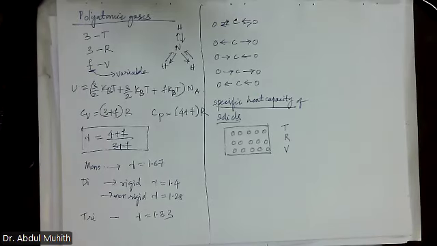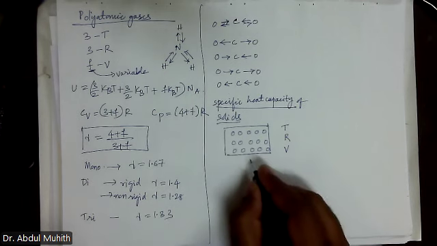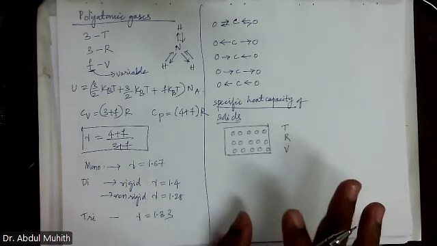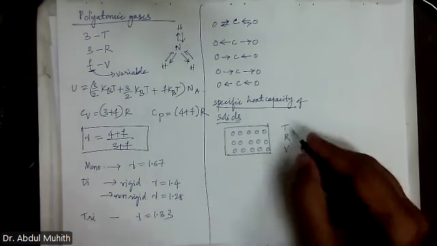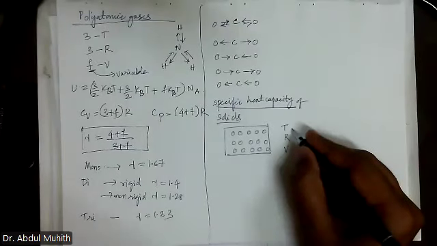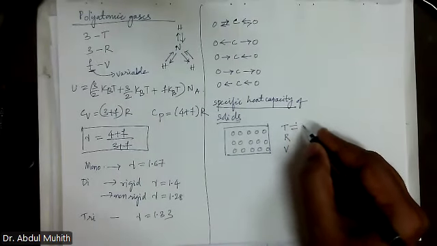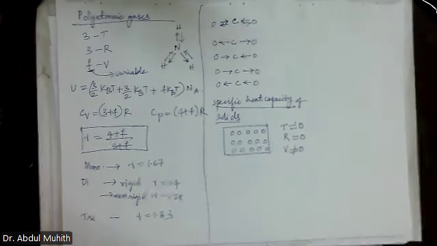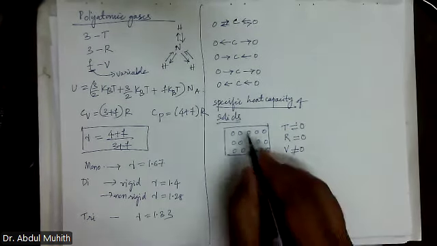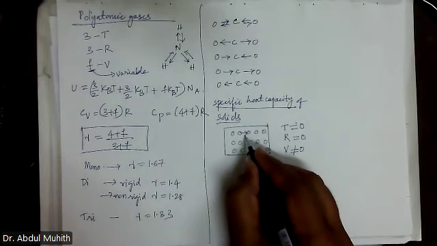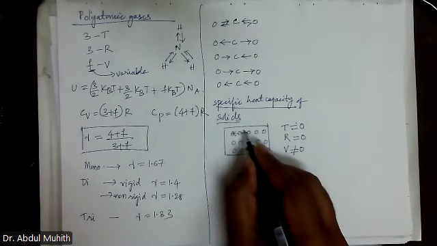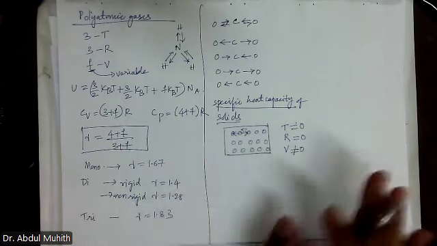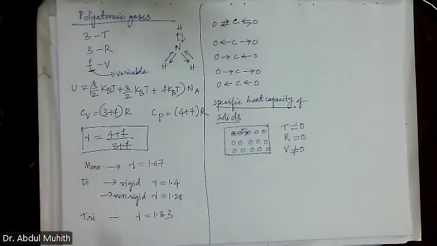In a solid, these are the molecules. I supply heat. It's not melting. Vibration. Why no translation? Translation is equal to 0. Rotational is equal to 0. Only vibration is not equal to 0. Is that clear? In vibration, the molecule will go like this and return back. It will be a to-and-fro motion. So only 2 degrees. Is that clear?